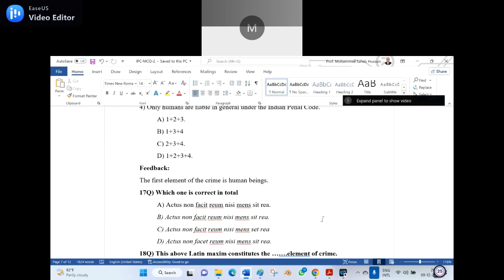See, both are right. A and B are also right. Both the fonts are different, but the spelling is the same, no change. But in the third one, I made the change: in B I wrote "sit" instead of "fact", and in C I wrote "set". In the fourth one, D, I wrote the wrong spelling.